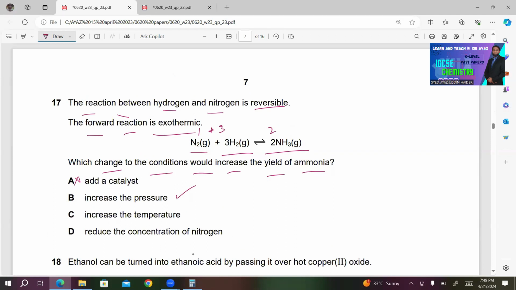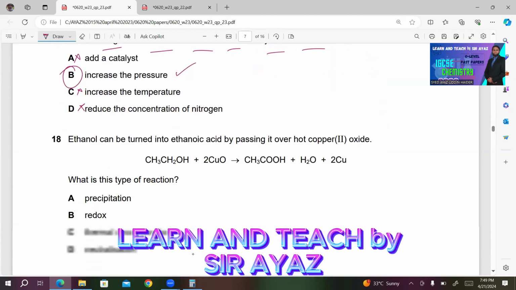C, increase the temperature. If you increase the temperature, it will shift the equilibrium to the reactant side, because forward is exothermic. If forward is exothermic, backward is endothermic. So it will favor the backward direction. So this is also incorrect. D, reduce the concentration of nitrogen. If you reduce the concentration of nitrogen, which is on the reactant side, the equilibrium will shift to the reactant side. So this will decrease the yield of ammonia. So this is also incorrect. B will be the right answer for this question.